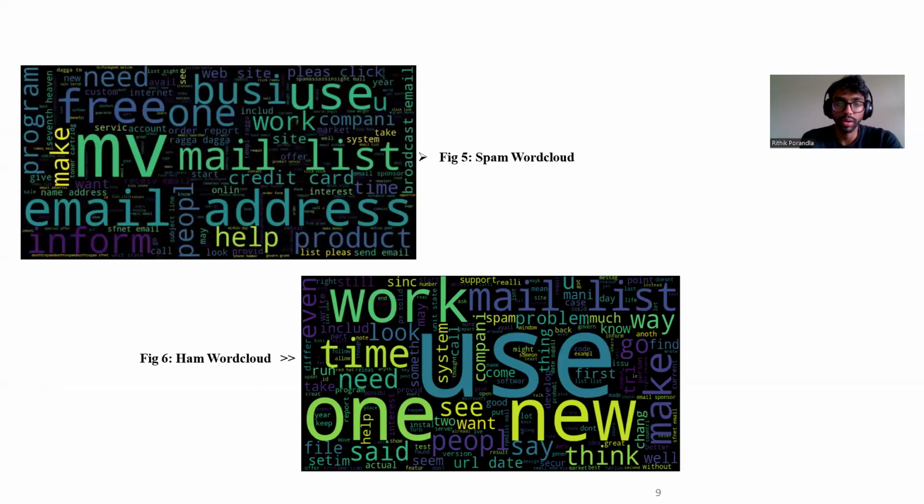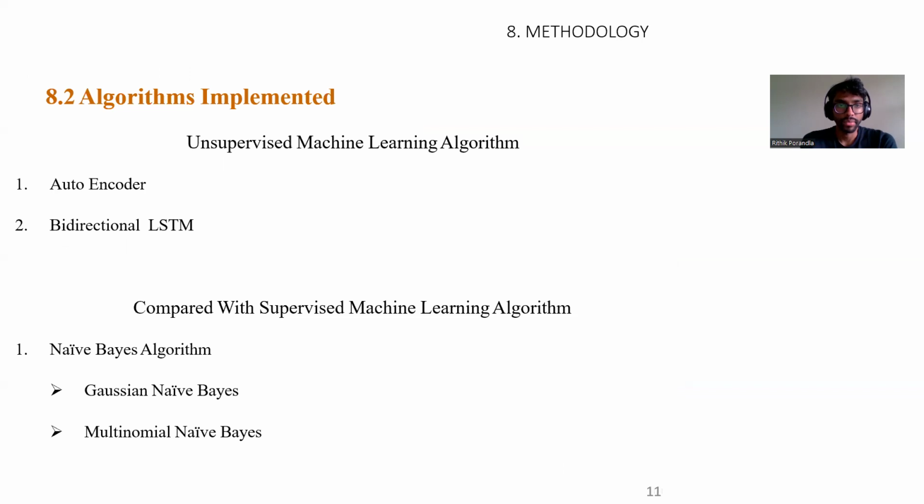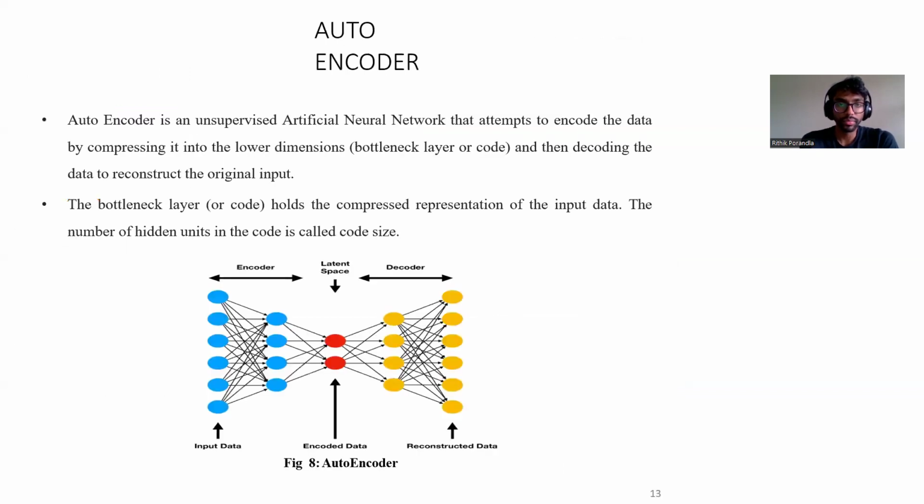So these are the word clouds that are used over here. All the spam words use email address, business, stuff like that. The ham uses the regular words that we use. Data pre-processing is done: cleaning the raw data, tokenizing the raw data, and encoding and padding it. The algorithms we use are autoencoders and LSTM, compared to the naive Bayes algorithm.